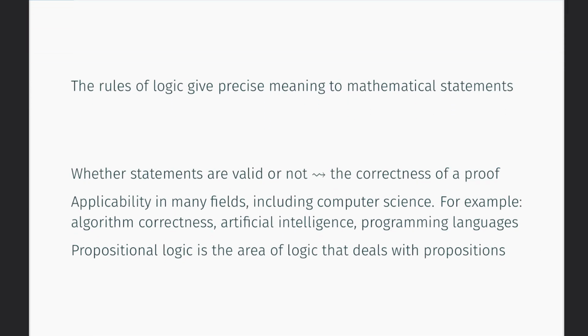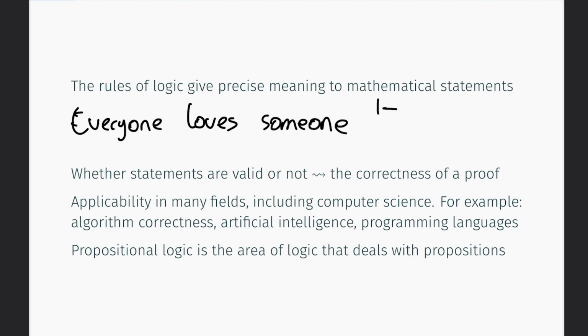So what is logic? The rules of logic give precise meaning to mathematical statements. This is in contrast to natural language, such as English, which can be ambiguous. For example, consider the following statement. Everyone loves someone. Now this could imply that every person loves a possibly unique or more than one other person. However, it could also imply that there is a single person that is loved by everyone. By defining the statement using logic, one could avoid such an ambiguity.